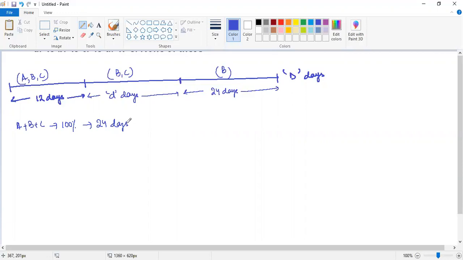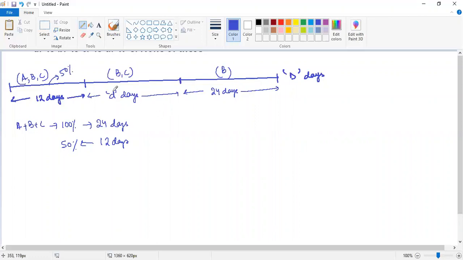So A, B, and C complete 100% of the work done in 12 days. So for the first 12 days, if they're working, definitely they would be completing how much? 50% of the work. So as I told before, we are looking at the question from the percentage of work done approach. Okay, percentage of work done approach. So for the first 12 days, we had 50% of the work done.